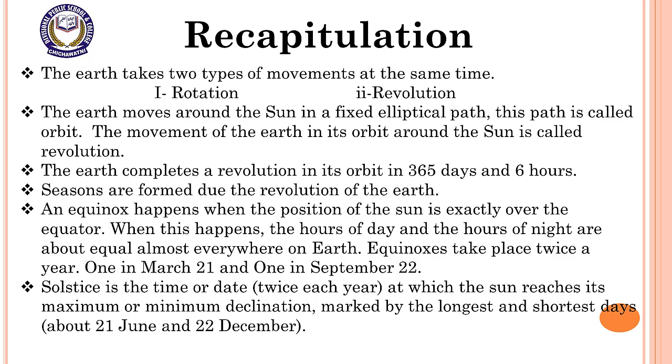Equinoxes take place twice a year, one on March 21st and one on September 22. Number 6. Solstice is the time or date twice each year at which the sun reaches its maximum or minimum declination, marked by the longest and shortest days, about 21st June and 22nd December.